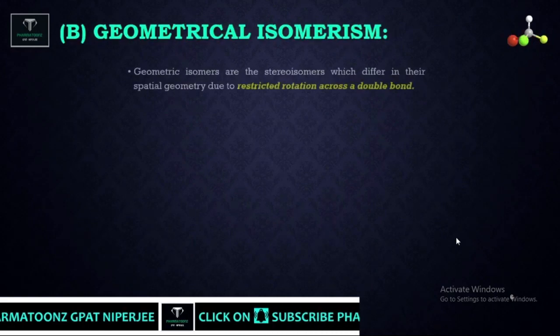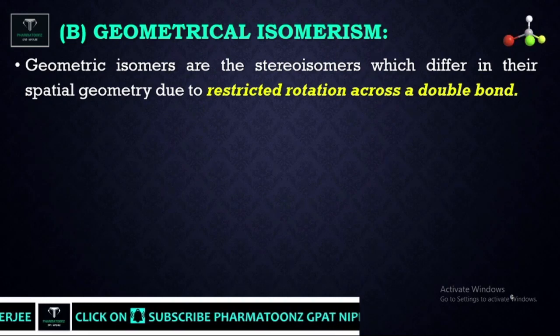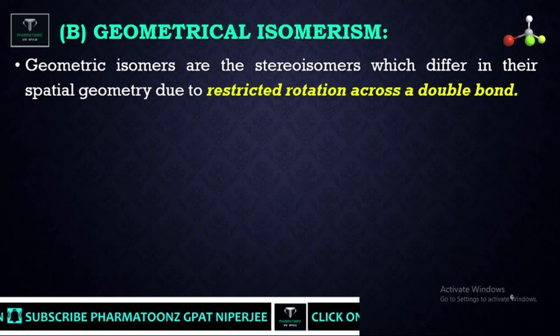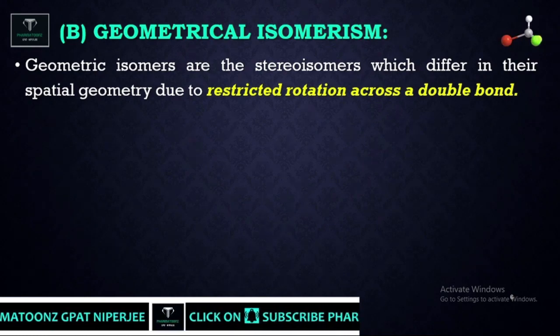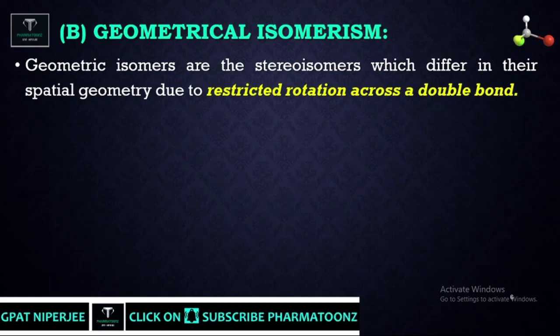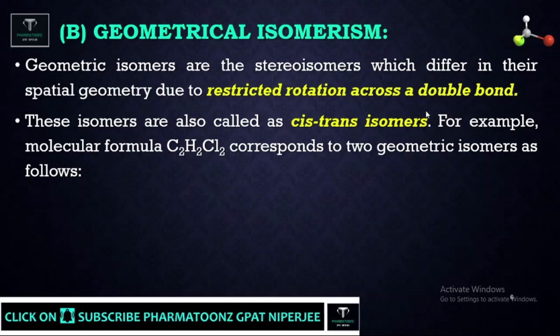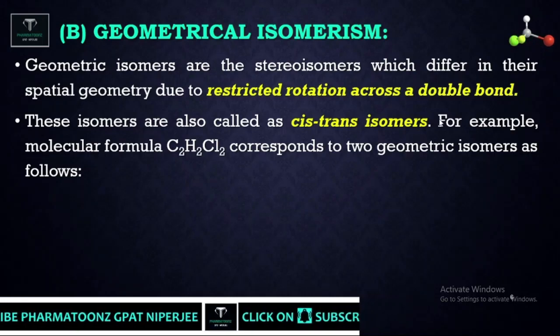Another is geometrical isomer. A geometrical isomer is a kind of stereoisomer which differs in spatial geometry due to restricted rotation across double bonds. It is a kind of isomer arising from restricted rotation around a carbon-carbon double bond, and is called a geometrical isomer. Such isomers are also called cis-trans isomers.